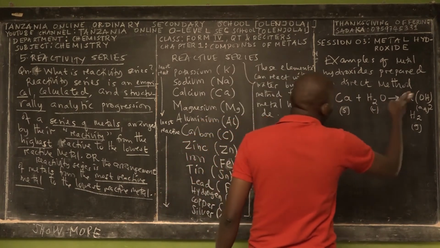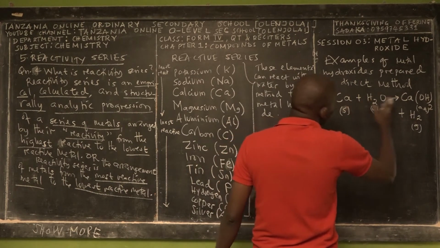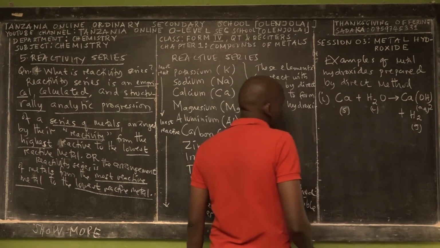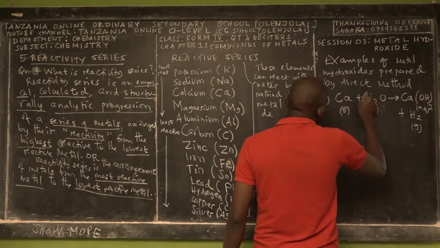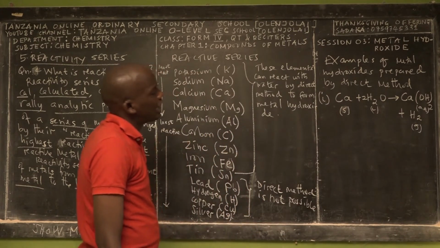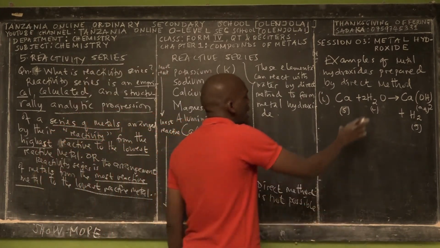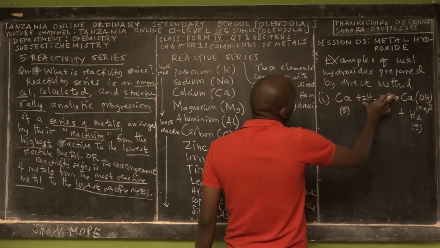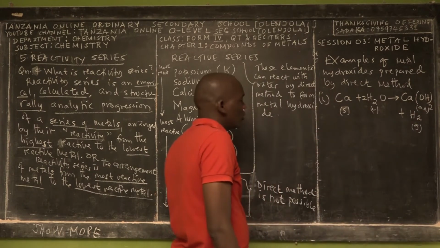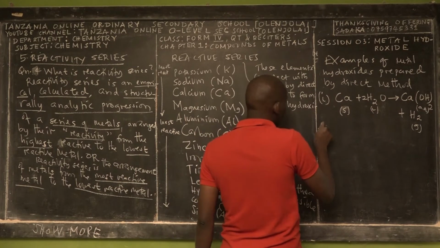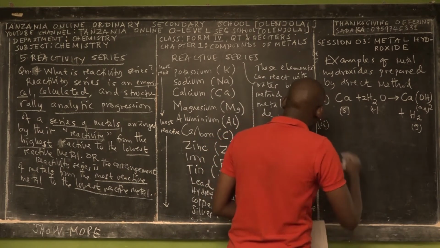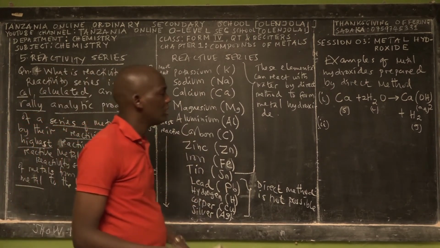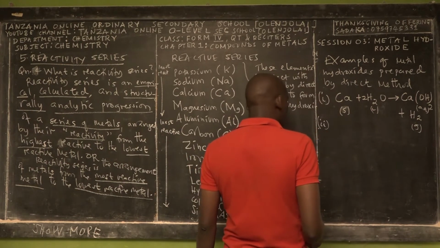We have one atom of calcium, one atom of calcium. We have 2 atoms of hydrogen, here we have 4 atoms of hydrogen. We have 1 atom of oxygen, here we have 2 atoms of oxygen. So we have to balance by putting 2 number of moles. So right now on the left hand side you have 4 hydrogens, 2 plus 2 hydrogens, so 4 hydrogens on the reactants. And then you have 2 oxygens on the reactant side and 2 oxygens on the product side. Right? Because calcium, remember, is above the hydrogen, that's why it can form metal hydroxide by the direct method.